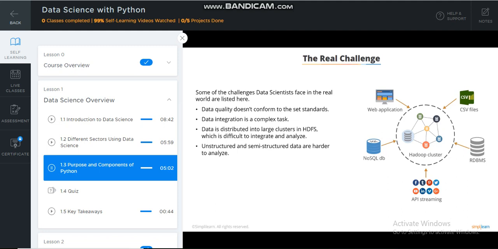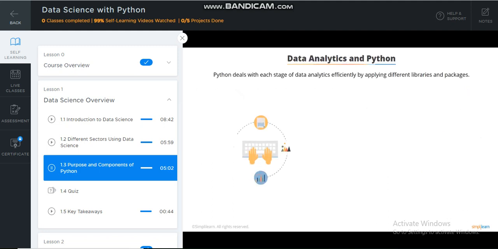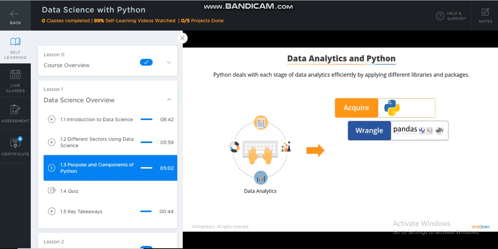This is where Python comes into play with its powerful set of libraries, functions, modules, packages, and extensions. Python can efficiently tackle each stage of data analytics that includes data acquisition. Python libraries such as Scrapy come in handy here. Data wrangling. Python data frames are very efficient in handling large datasets and make data wrangling easier with its powerful functions. Explore. Matplotlib libraries are very rich when it comes to data exploration.